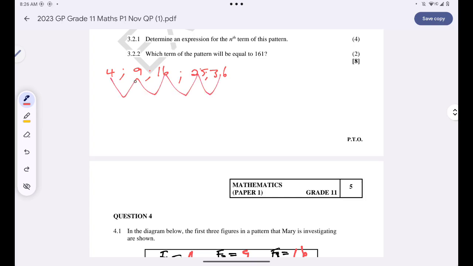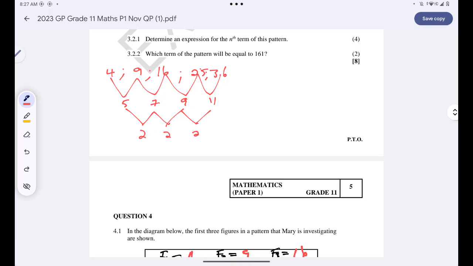Whenever I want to find the first term of the first difference, I need to say T2 minus T1. This will give me 5. 16 minus 9 is 7. 25 minus 16 is 9. 36 minus 25 is 11. Then I need to find the second difference. 7 minus 5 is 2, and I'll get 2 as well.